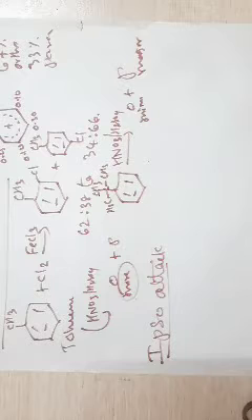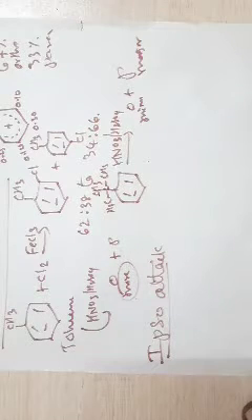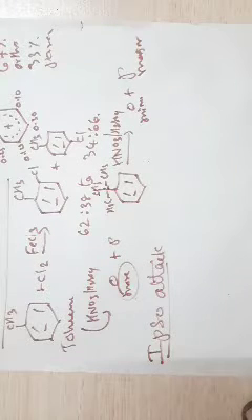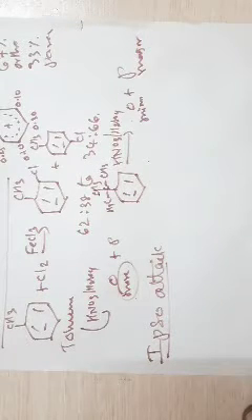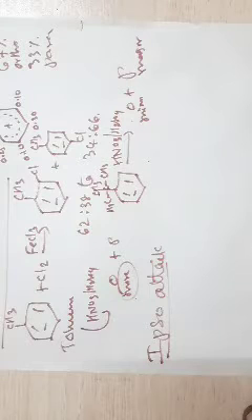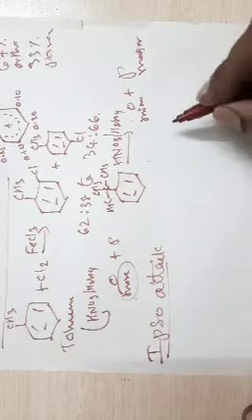If the benzene is monosubstituted, then what happens? We saw the formation of 3 different products, ortho, meta and para. In all these cases, we have seen that the electrophile is attacking the ortho position, meta position or para position, where the carbon is attached to a hydrogen only.